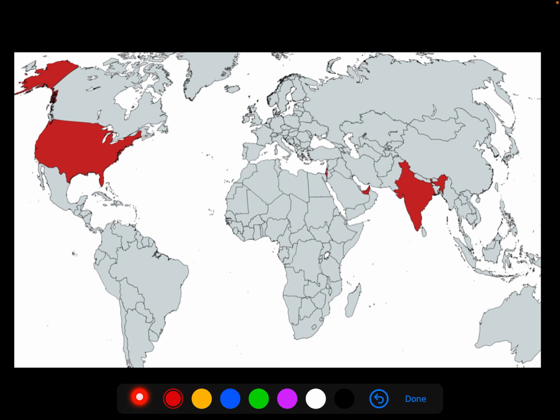Now pay attention please, because this is really very interesting as well as very important. You can see that you have your India here and your Israel here, I2, USA, the main part here, the Alaska part here, and your UAE here. Now, if you check this out, you would find that around this area, this has always been a site of a lot of conflict between Arabs and Israelis.